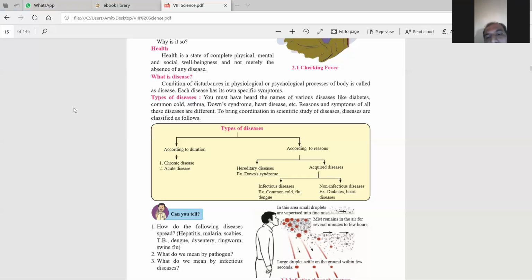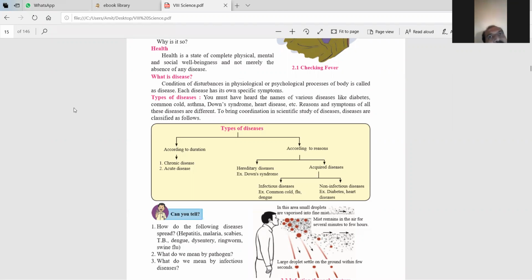Now the second part is according to the reason. What is the meaning of according to the reason? It means why these diseases spread. There are hereditary diseases; Down syndrome is a hereditary disease. And there are acquired diseases. Which are acquired diseases? Infectious diseases and non-infectious diseases.